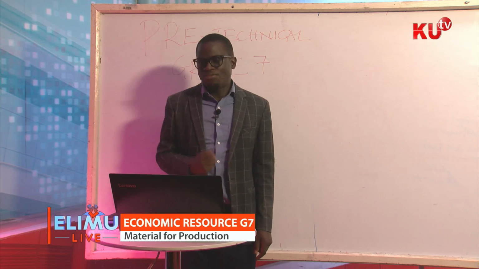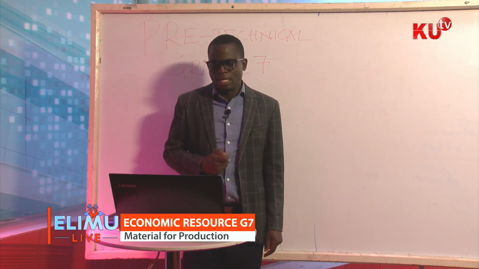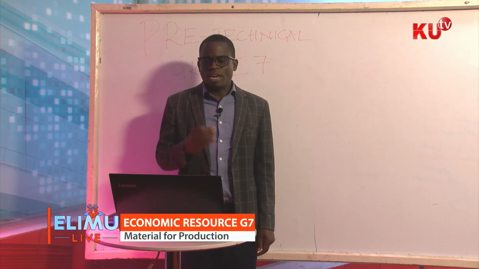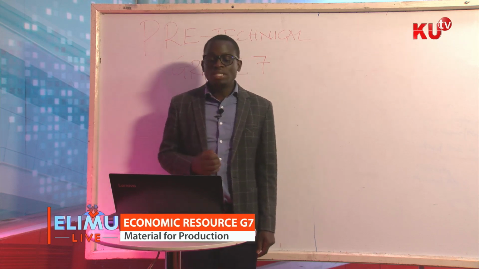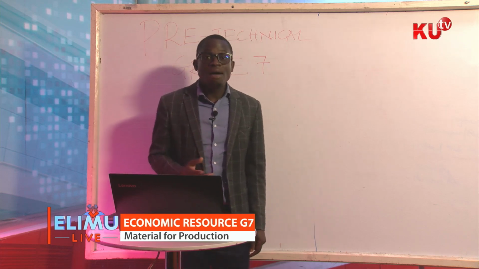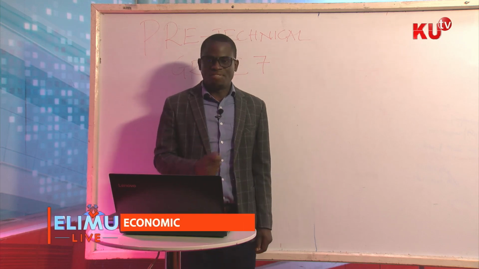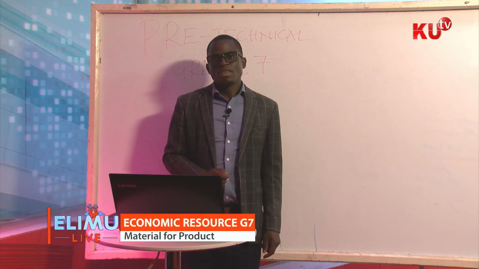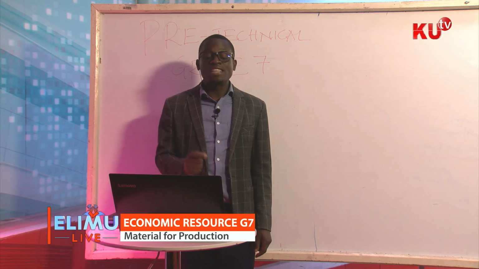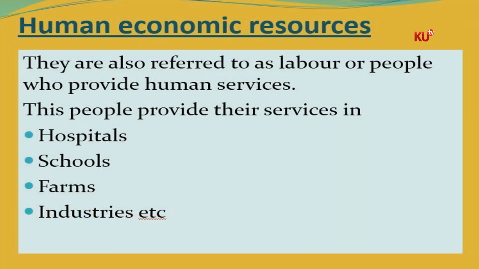The labor is very, very important in every department or in any part of this world. And these kinds of economic resources are found in the hospitals, the schools, farms, industries, because they provide their service in those places. Human economic resources refers to the people, the labor, the people who provide these services.